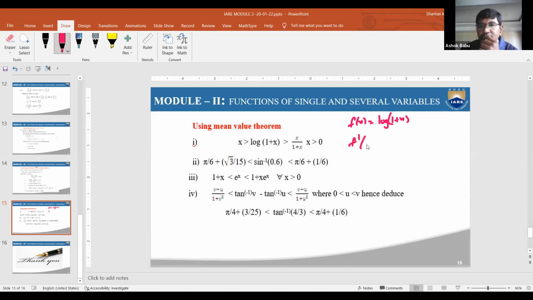f dash of x is equal to 1 by 1 plus x. f dash of c is equal to 1 by 1 plus c.